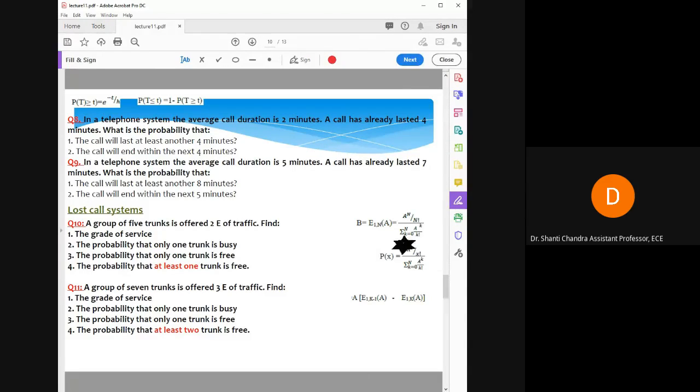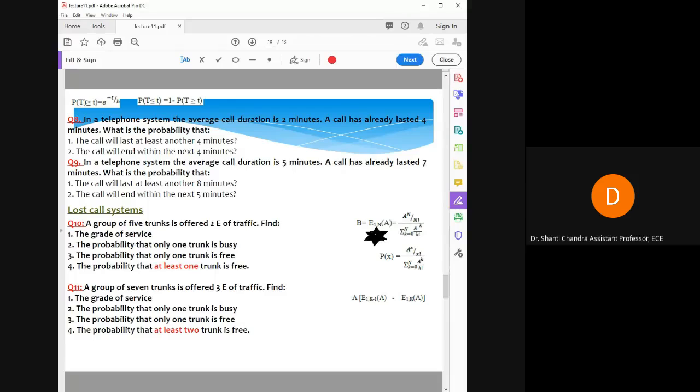Don't get confused that P(x) here is for the trunk number, to get the probability for the number of trunks, whereas in the previous expression P(x) was the probability for the call. You can change the variable, or if you use the same one, just make sure it is for the number of trunks. Here x represents your number of trunks and A represents your traffic.